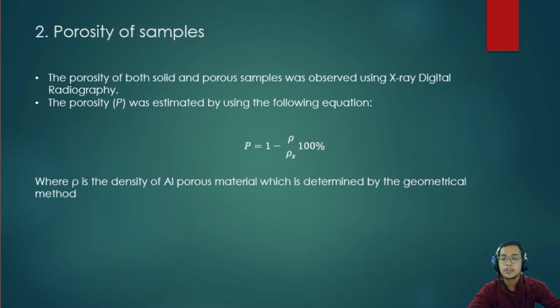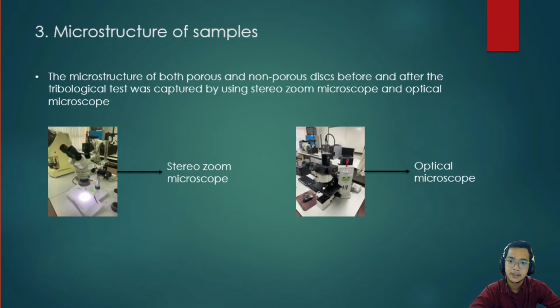Number 2, porosity of samples. The porosity of both solid and porous samples was observed by using X-ray digital radiography. Below is the equation used to estimate the porosity percentage of the sample. Number 3, microstructure of the samples. The microstructure of both porous and non-porous discs before and after the tribological test was captured by using stereo zoom microscope and optical microscope.